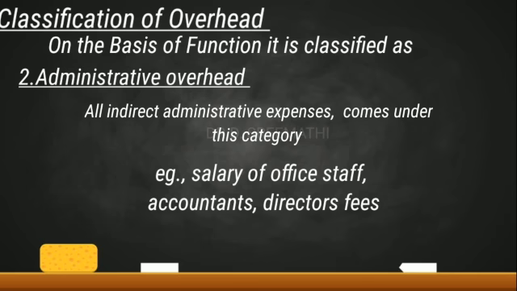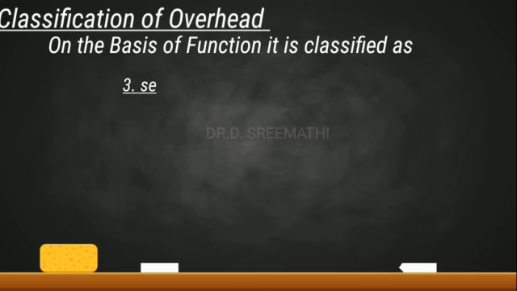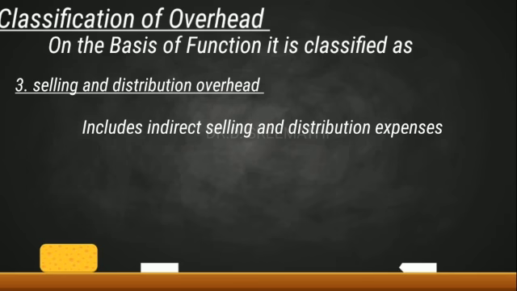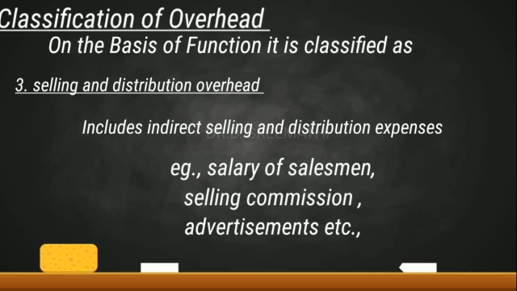That is administrative overhead. And the next one is selling and distribution overhead. This includes indirect selling and distribution expenses, for example salaries of a salesman, selling commission, advertising, warehouse rent, maintenance of delivery vans, warehouse staff expenses, warehouse lighting, etc.